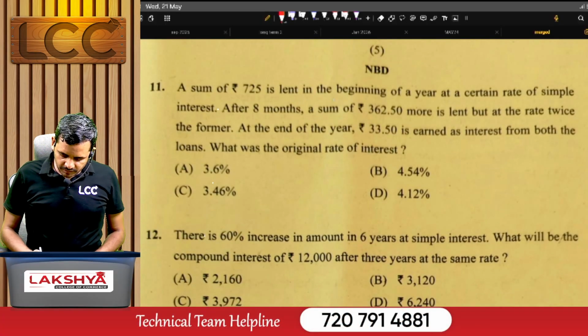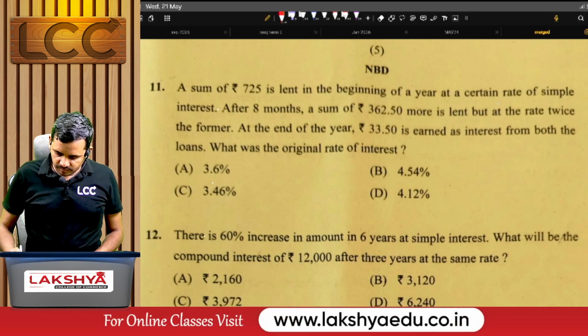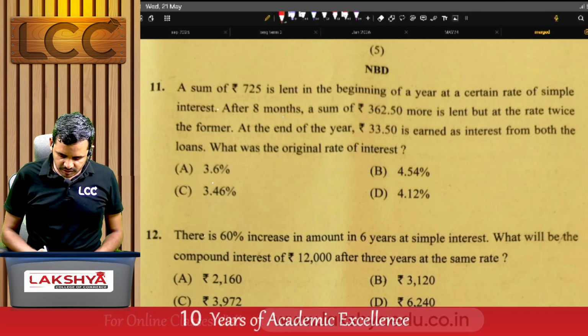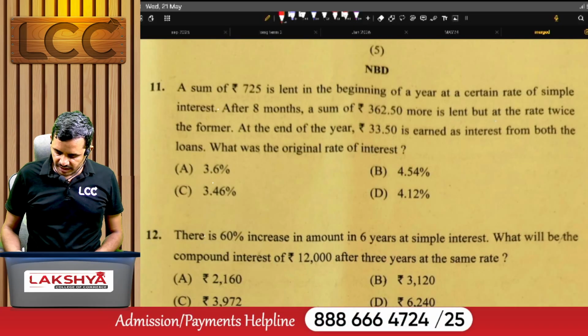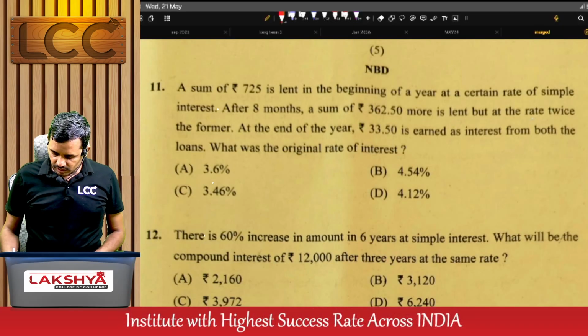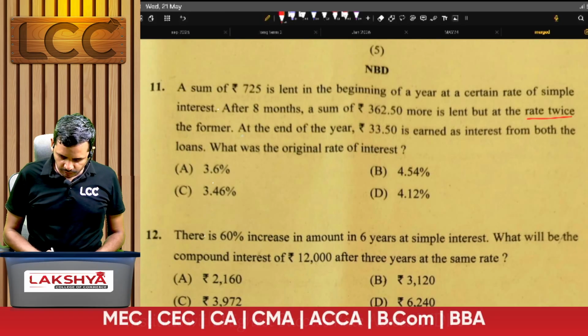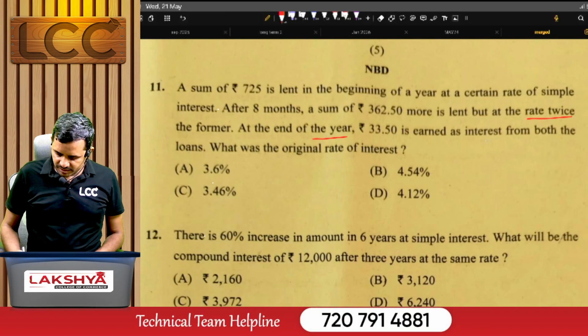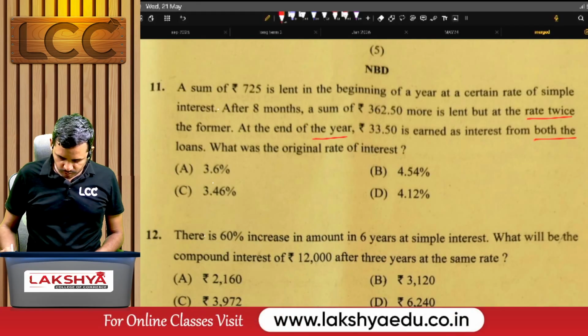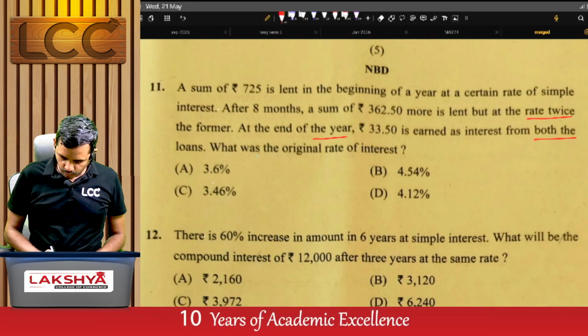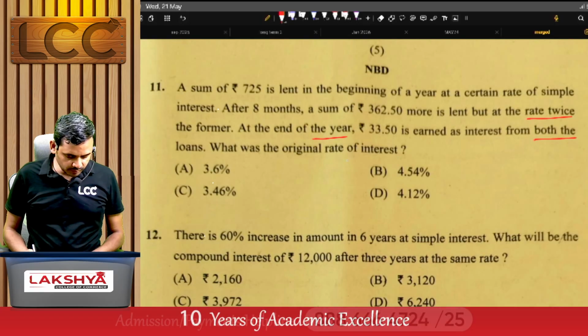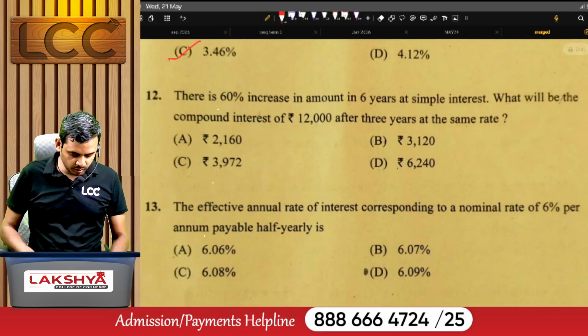A sum of 725 is lent at the beginning of a year at a certain rate of simple interest. After 8 months, a sum of 362.5 more is lent, but the rate is twice the former. At the end of the year, 33.5 is earned as interest from both the loans. What was the original rate of interest? For this one it is 3.46.